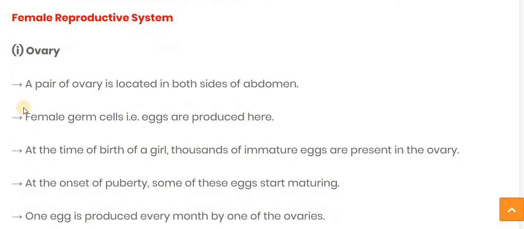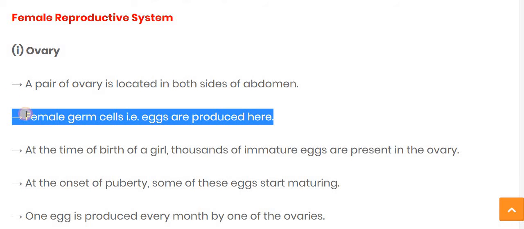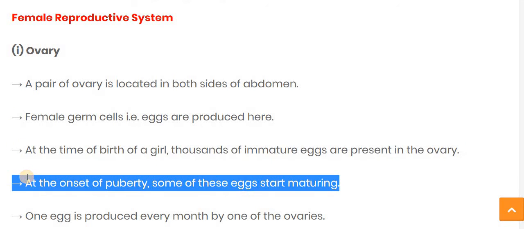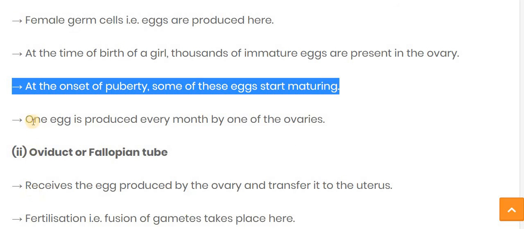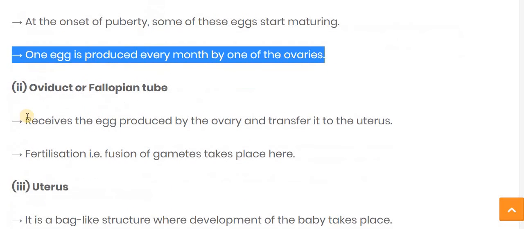Now the female reproductive system. The main part is the ovary, and a pair of ovaries is located on both sides of the abdomen. The female germ cells, for example eggs, are produced here, and at the time of birth, thousands of immature eggs are present in the ovary. At the onset of puberty, some of these eggs start maturing. One egg is produced every month by one of the ovaries.